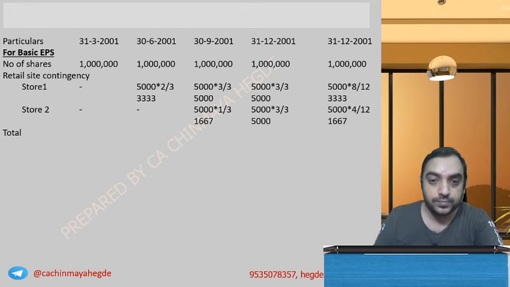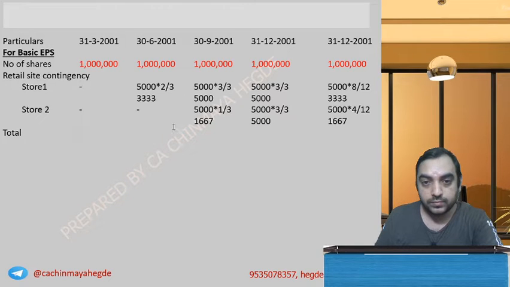The total. So for the first quarter, it is 1 million. Second quarter, 1,03,333.